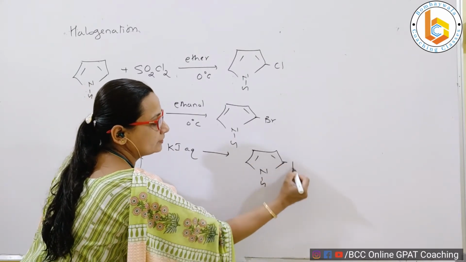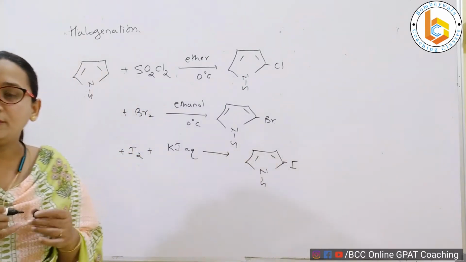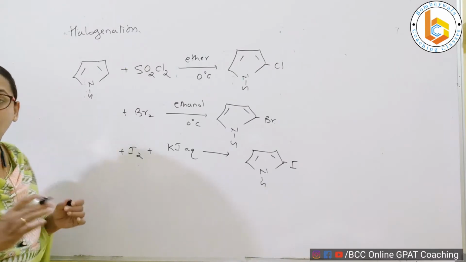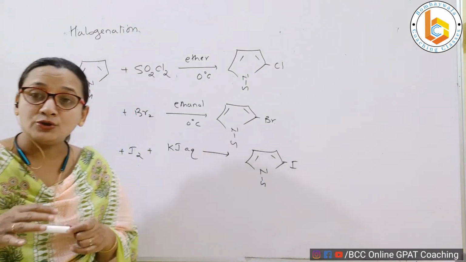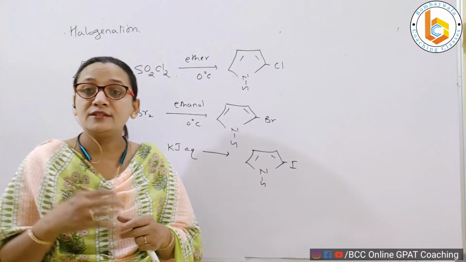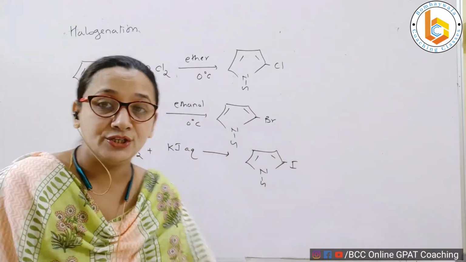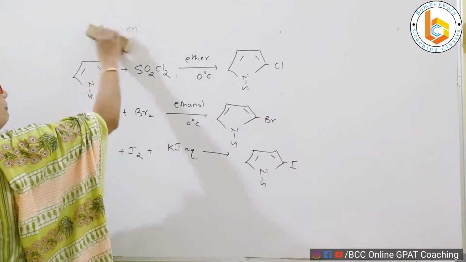Iodopyrrole. This is my 2-iodopyrrole. So all the reaction conditions go very smoothly, very simply. Let us now talk about the next reaction, that is Friedel-Crafts acylation. Again, a reaction of benzene.